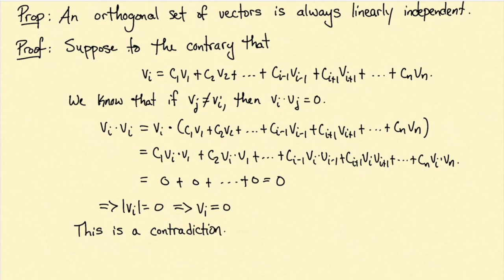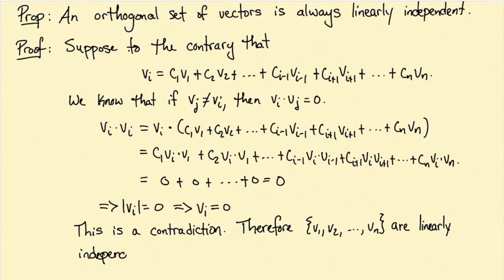Because we assumed that vi was a linear combination of the other vectors from our orthogonal set, and that assumption led us to this contradiction, the initial assumption must have been false. This means there cannot be any linear dependence amongst our set of vectors. Since there is no linear dependence, that means that our vectors must be linearly independent.